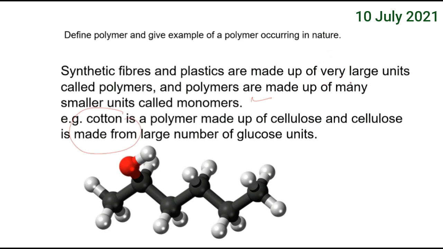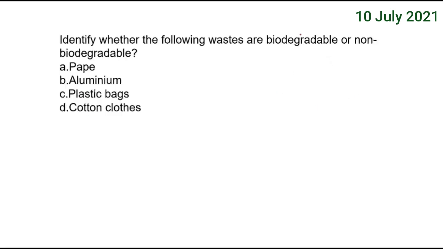Next question. In this question we have to find out the meaning of biodegradable. The question is, identify out of these four which are biodegradable and which are non-biodegradable. So what does non-biodegradable or biodegradable mean? Certain substances in nature decompose, they decay.